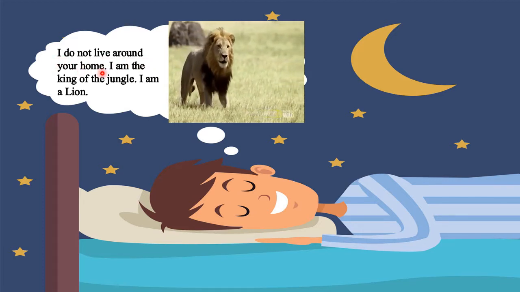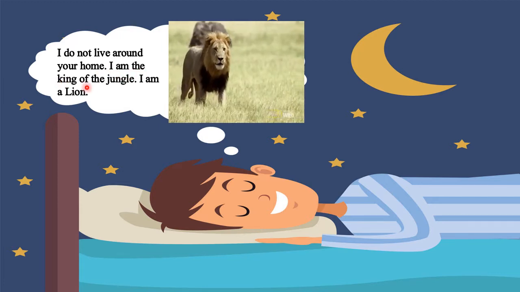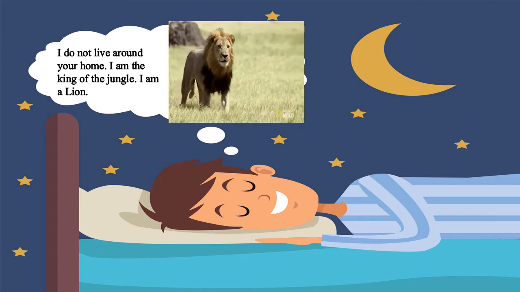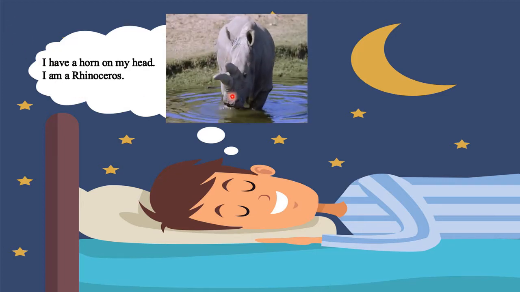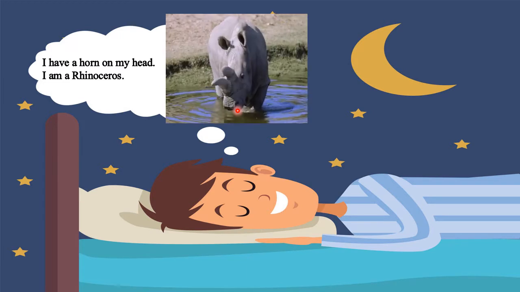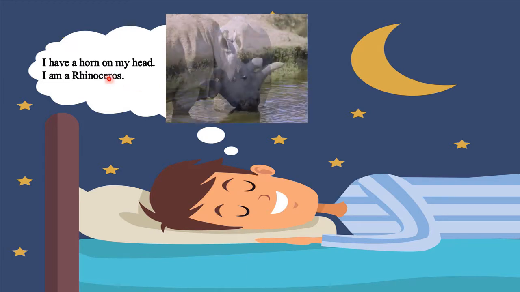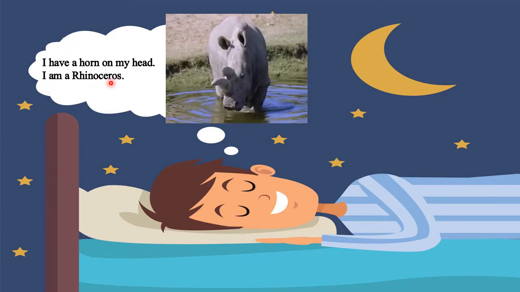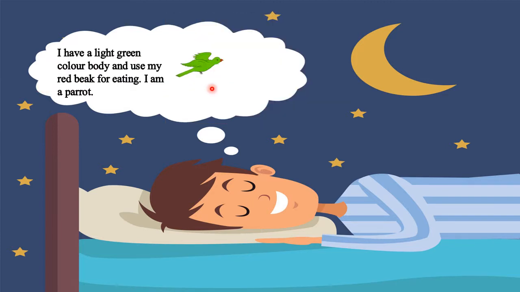I am the king of the jungle. I am a lion. I have a horn on my head. I am a rhinoceros. I have a light green color body and use my red beak for eating. I am a parrot.